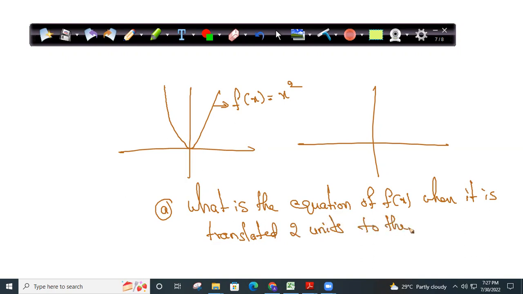Now I'm teaching you translations and some other important concepts. What is the equation of this function? It means I'm shifting it 2 units, just shifting. I'm not doing anything else. Same graph. This is 0. Now I'm shifting it to 2. What is the equation of f of x when it is translated 2 units to the right? Now what would be the equation of this, or how do I find it? Just think first, then give me the answer. Again, I'm telling you, this is most important. People don't know, and they make mistakes. 100% they make mistakes in this.